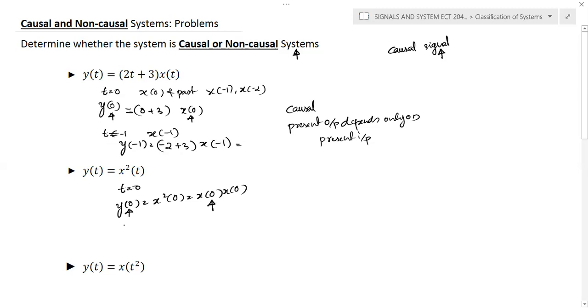If you try this for t is equal to 1, again you will get the same expression. y of 1 is equal to x of 1 into x of 1. So again, the present output depends only on the present input. For t is equal to -1, again you will get x of -1 into x of -1. Again, the present output depends only on the present input. So we can conclude that the given system is a causal system.